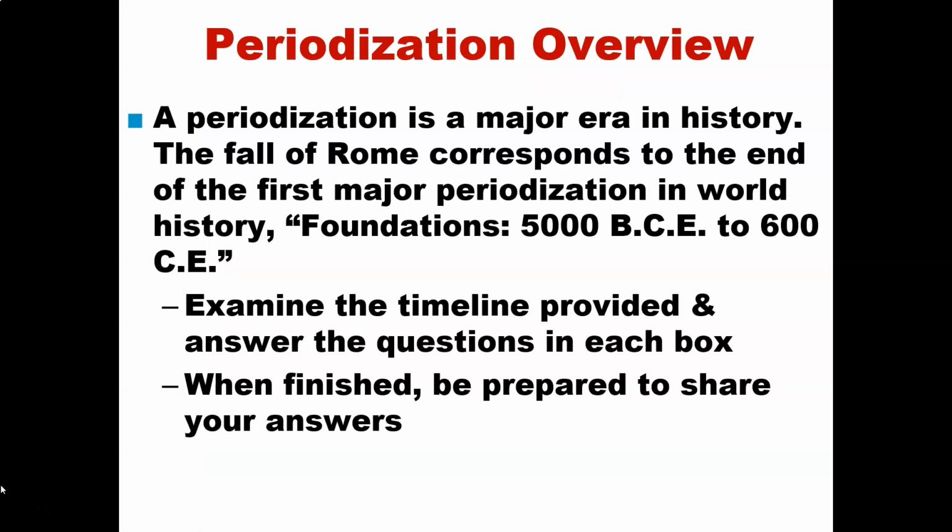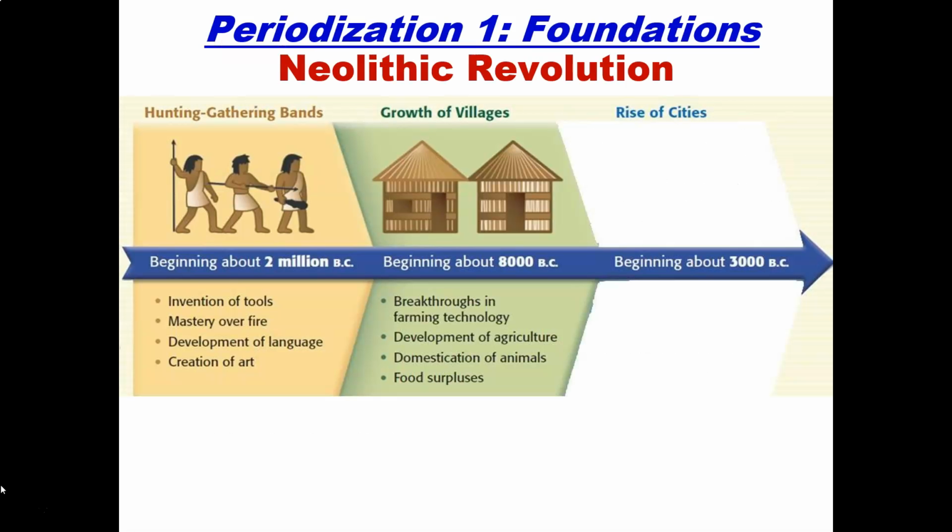Let's move on. Now, let's do an overview of periodization. Periodization is a major era in history. The fall of Rome corresponds to the end of the first major periodization in world history. Basically, Foundations covers from about 5000 BCE all the way to 600 CE. Please keep this in mind.